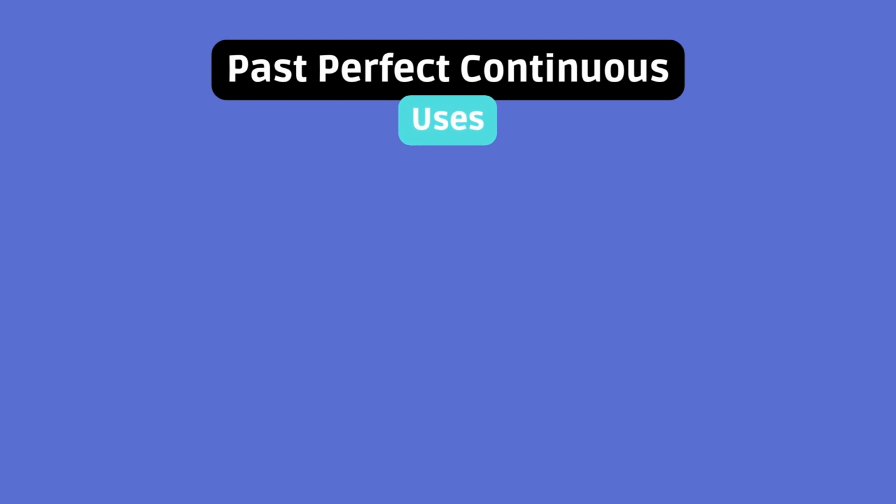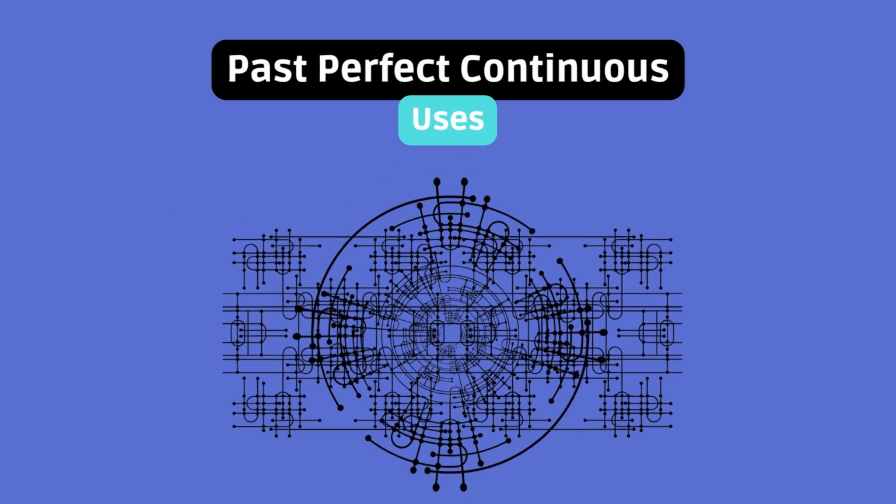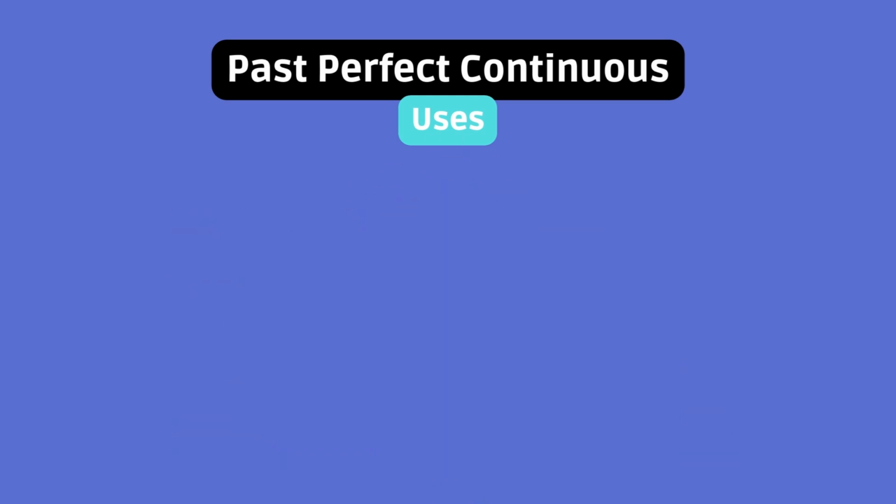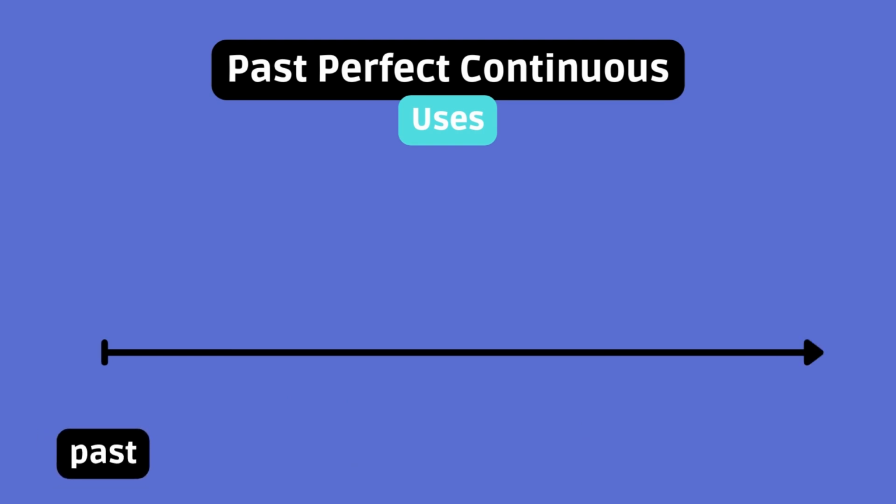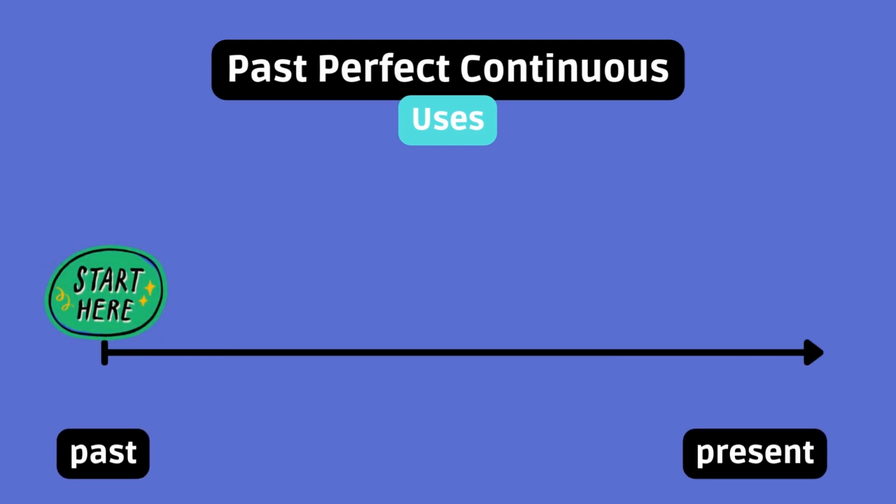Uses. Now, on to when we use the past perfect continuous. It's a rather uncommon verb tense, but it really helps you convey complex and precise thoughts, a great addition to your skill set. As we cover its uses, keep in mind that it's a tense relating to an action that began, happened, and ended in the past.